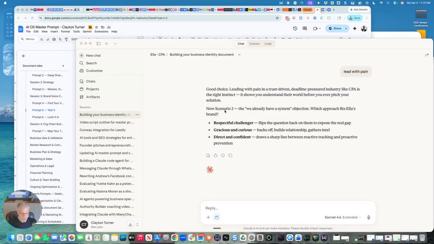And it's asked me in the scenario 2 email, if they said they already have a system, what would be a better response? Do I want to respectfully challenge them, flip the question back to them and expose the real gap, like is it time? Is it systems? Are they reticent on implementing something new? Or are you gracious and curious, back off, build a relationship, gather intel? That's a waste of time. Direct and confident, drawing a sharp line between reactive thinking and proactive vision? Also a waste of time. I like number 1, flips the question back to them.